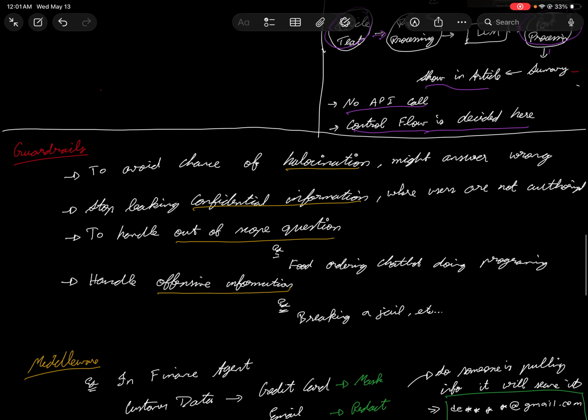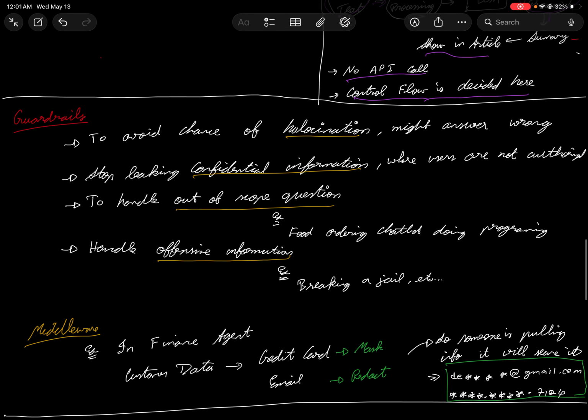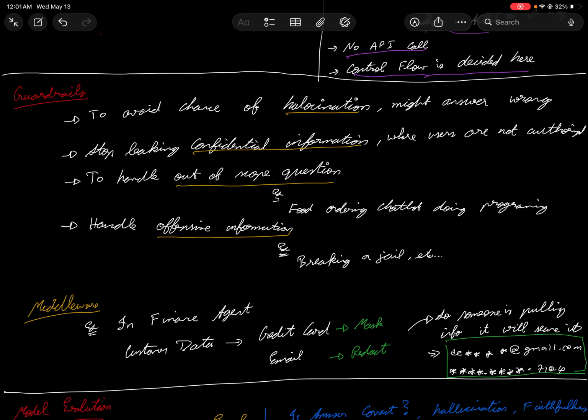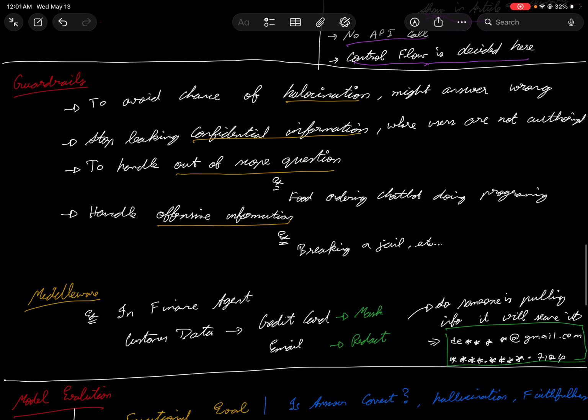It's basically, you do all these things. Okay, it's all fine, but do you think it's all good? You have a lot of challenges in it, right? So what are the challenges? You have chances of hallucination. The model might give you a wrong answer, even in critical situations. That's why there are cases where companies have paid a lot of fines for it. So hallucination is something that can be avoided if you're using guardrails. I'll tell you how exactly this is done.